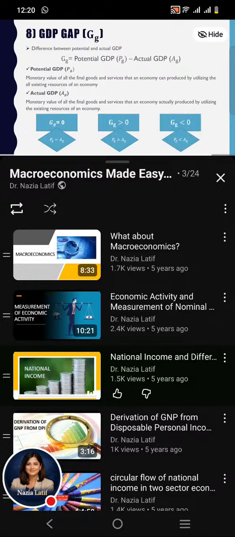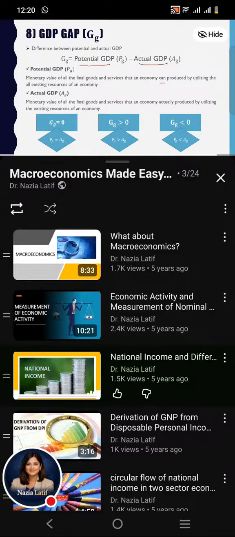Here we are going to explain the GDP gap. The GDP gap is the difference between potential GDP and actual GDP. So first of all, we will explain the meaning of potential and actual GDP. What does the term potential GDP mean? It means the monetary value of all the final goods and services that an economy can produce by utilizing all the existing resources of an economy.